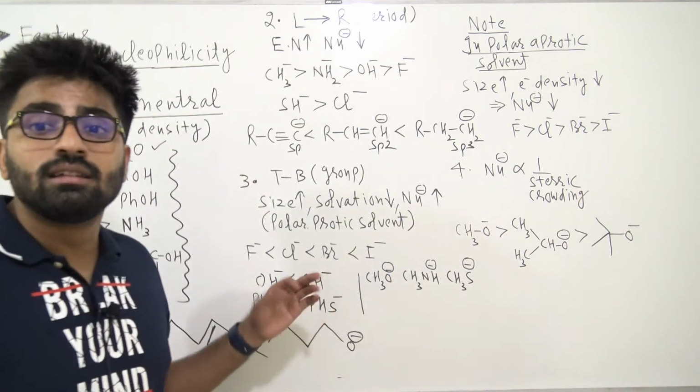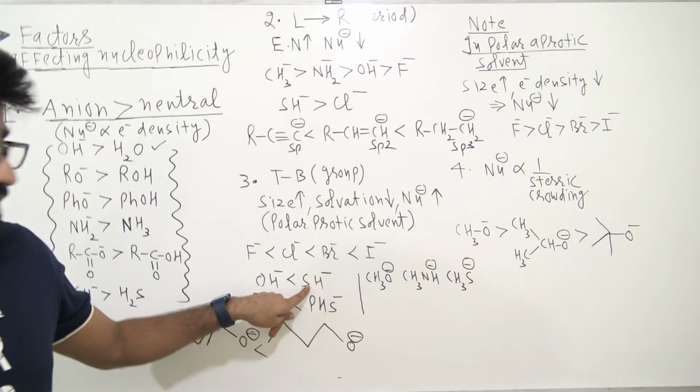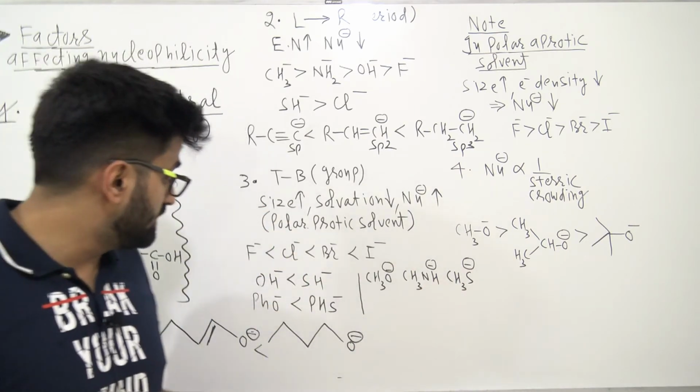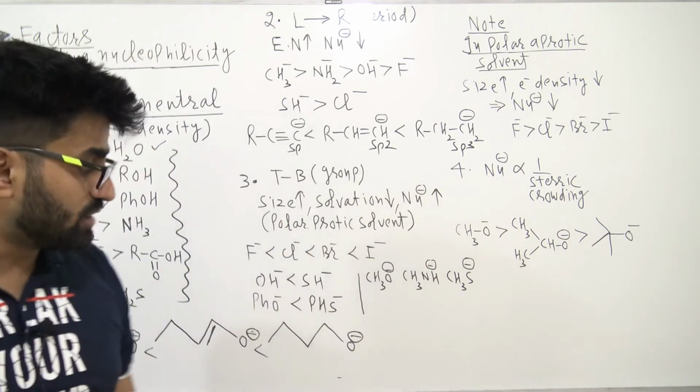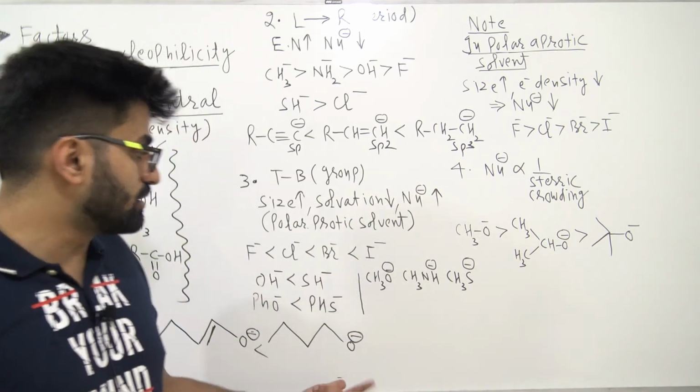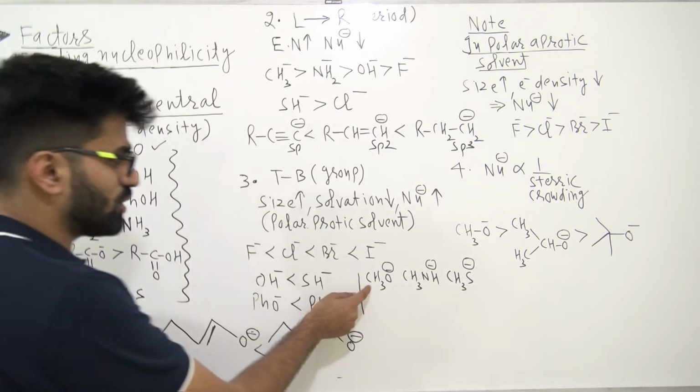OH minus, SH minus. Yes, they belong to the same group. SH minus has more size, less solvation, more nucleophilicity. PH2 minus and PH... same group. The heavier one has more size, less solvation, more nucleophilicity. Understood? Okay.